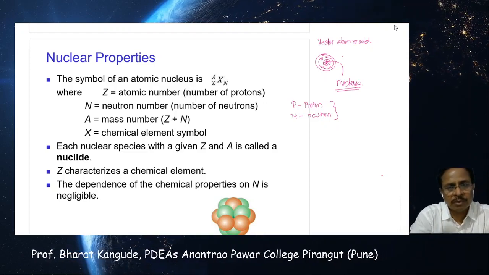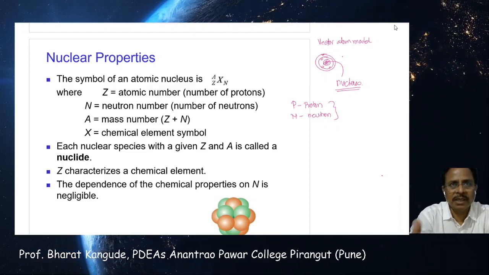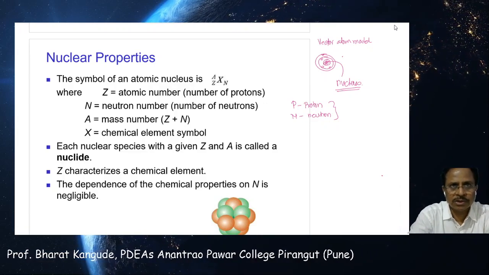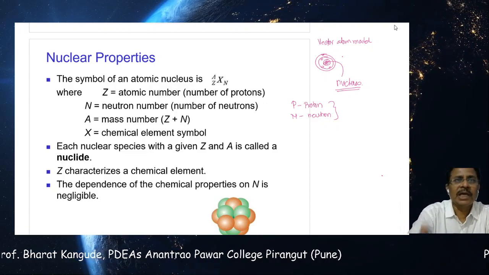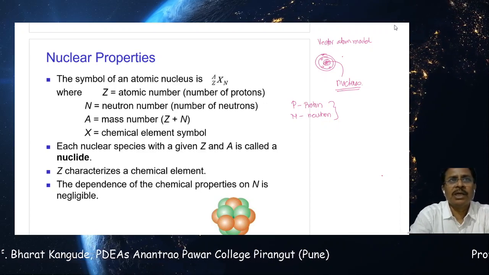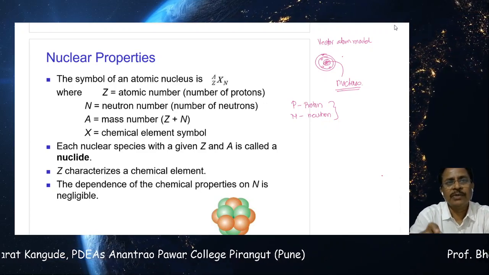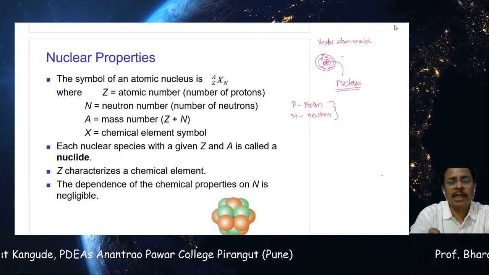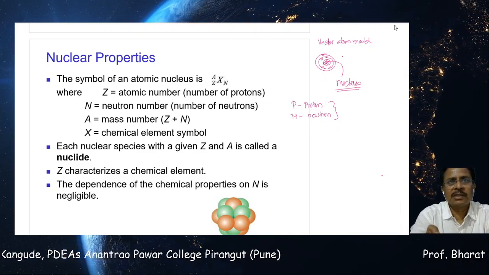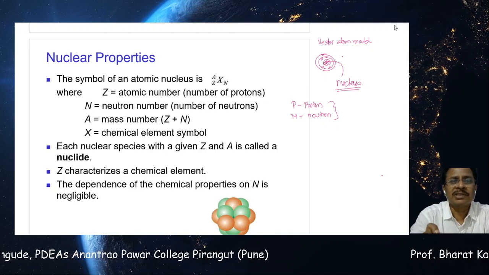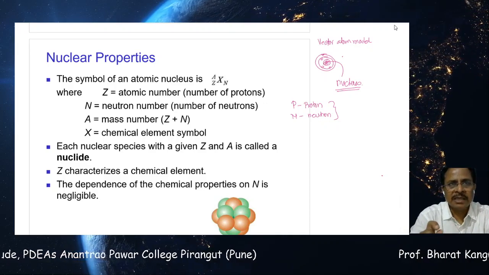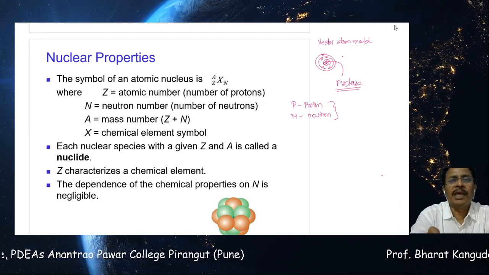We will talk something more about them in our course as we go ahead. But before that, these are said to be elementary particles. Actually these are not elementary, but at present we are calling them elementary particles. These are particles which have some very specific properties. They come together and they form a nucleus.